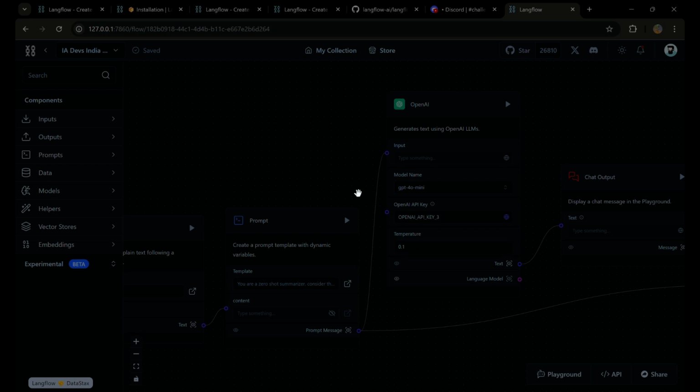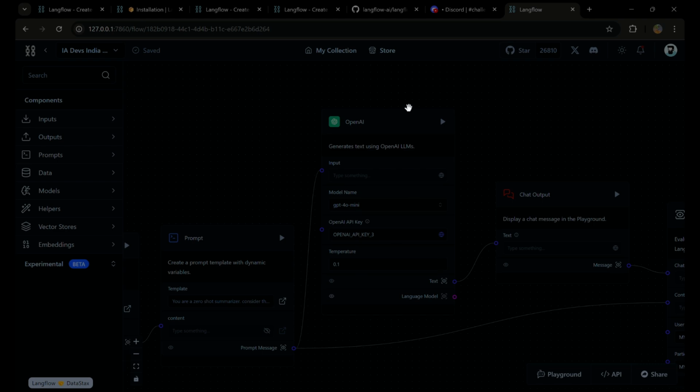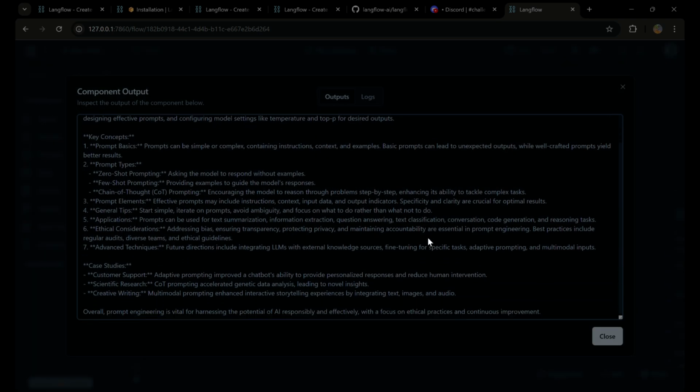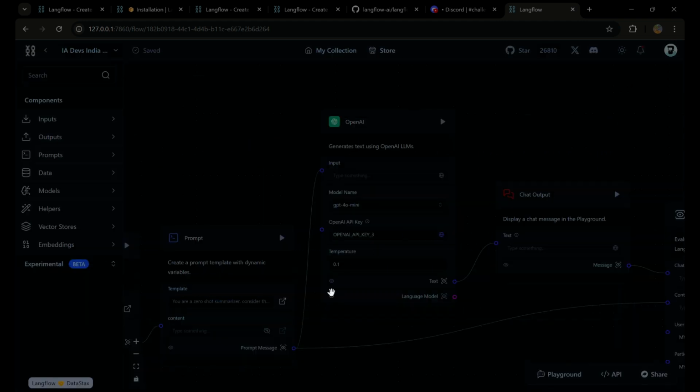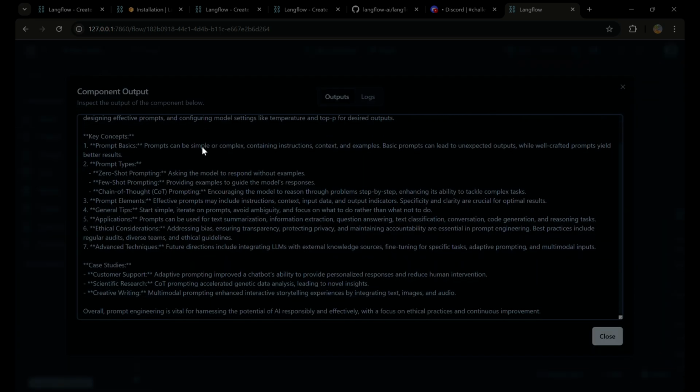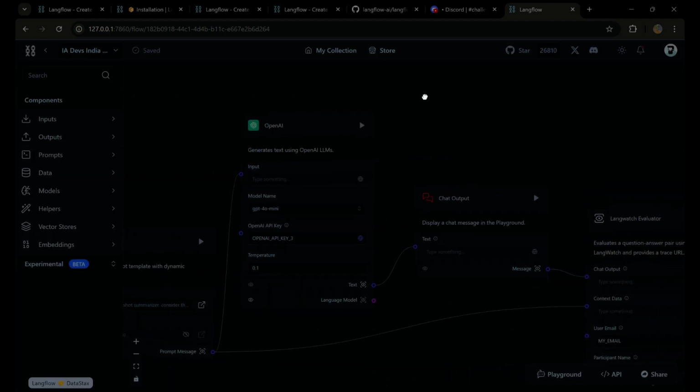I can play with the temperature, and once I have done this, you can see my text again. This is the output from my prompt, whatever prompt I provided and whatever data I passed on to the prompt. Once I run my OpenAI component, I can go and see the output of that prompt.